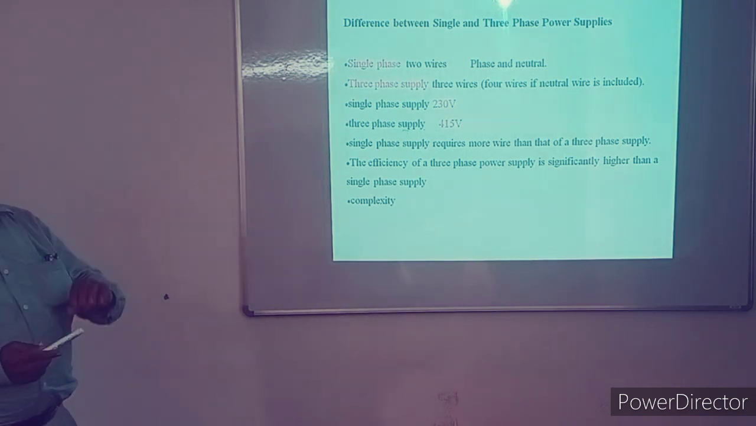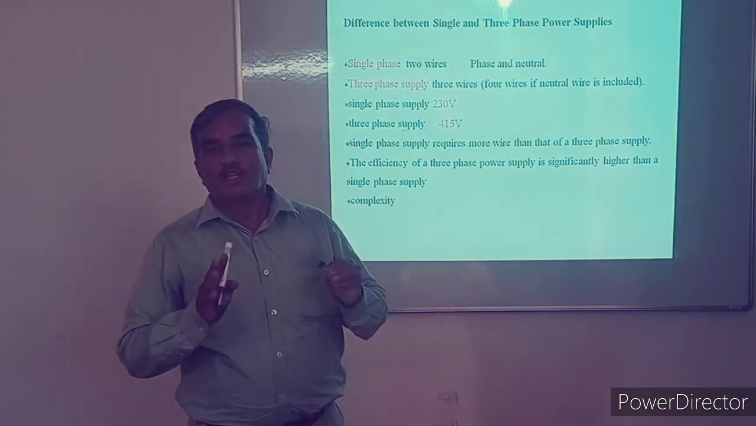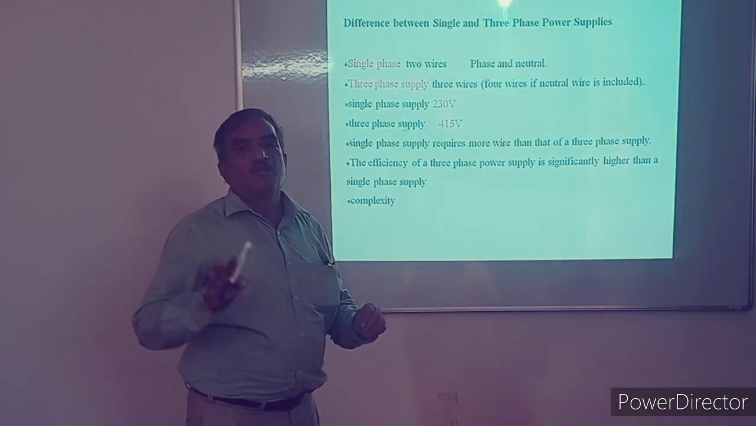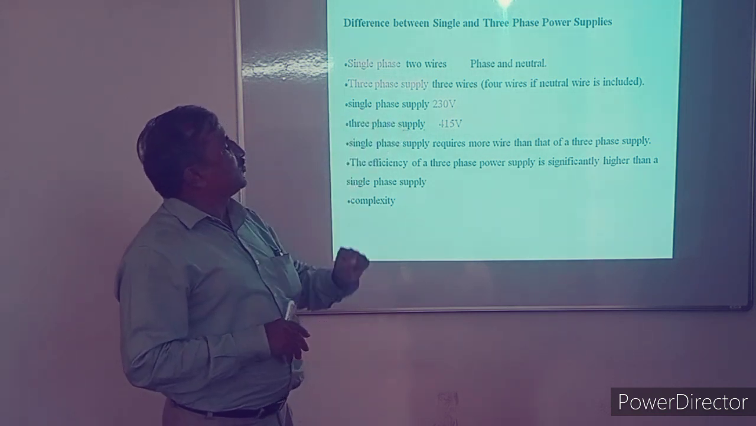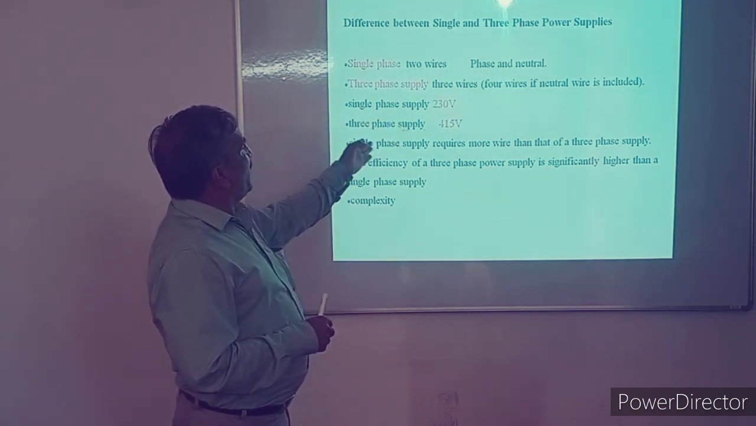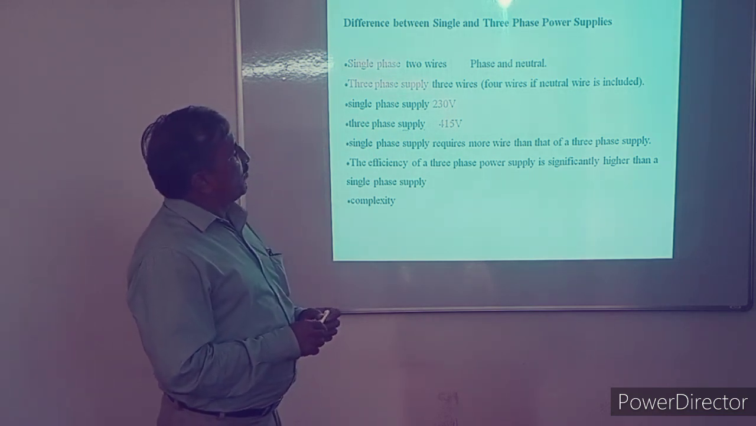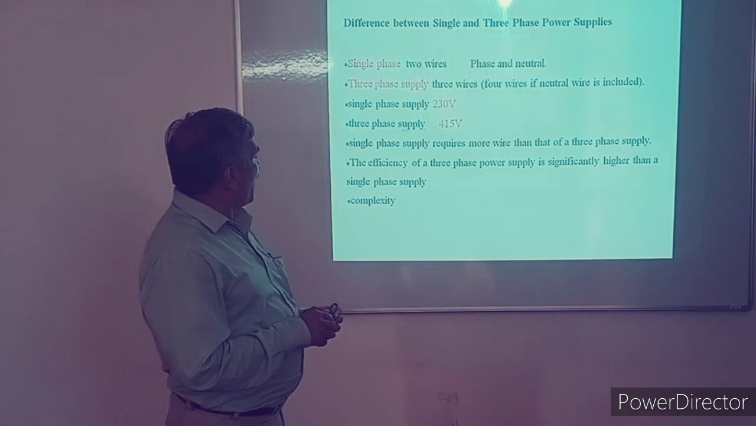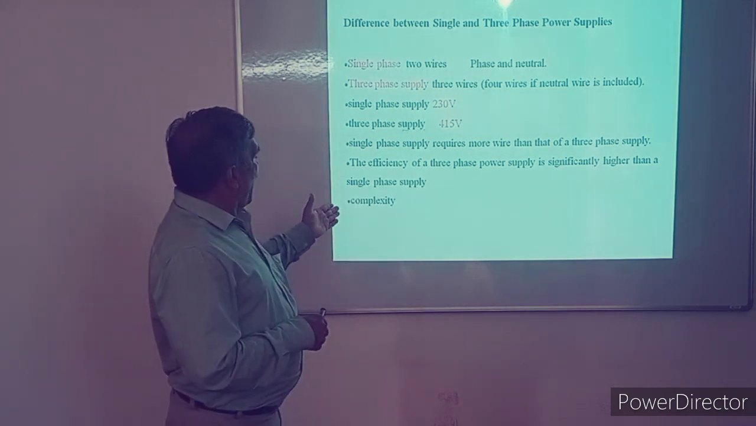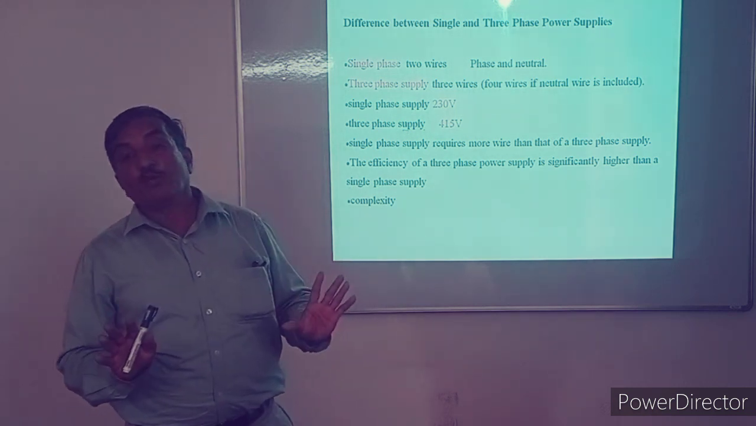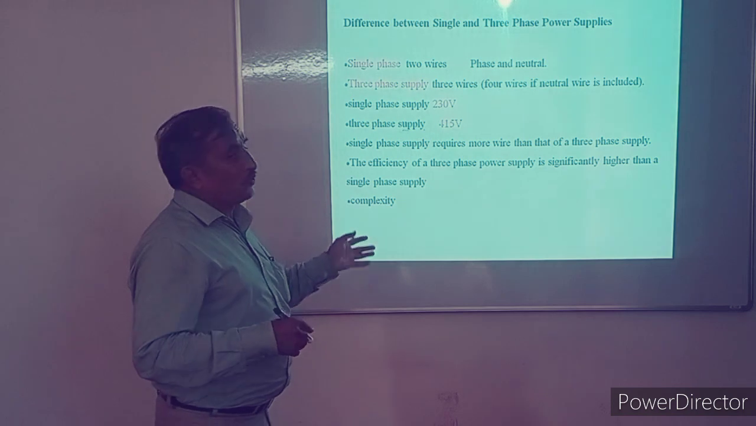Now these are the simple differences. Single phase means two wires, phase and neutral. Three phase means three phase wires, and the fourth wire is neutral if a star connection is there. Single phase supply is 230 volt and three phase supply is 450 volt. Single phase supply requires more wire than three phase supply. The efficiency of three phase power supply is more than single phase supply, and the complexity of three phase supply is more because there are three phases with the neutral.